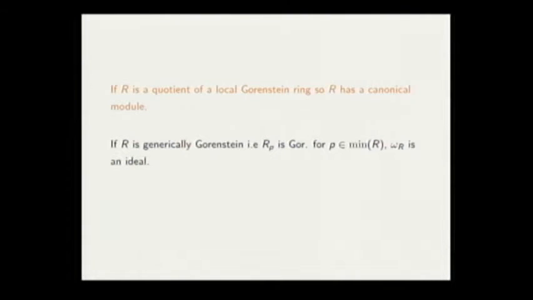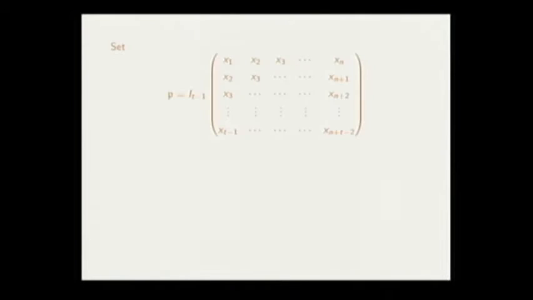So the good point is that Hankel rings have canonical ideals, but the next question is what the canonical ideal of the Hankel ring is, up to isomorphism at least. To set this up, we look at this sub-matrix of the Hankel matrix. This is a matrix coming from the first t minus 1 rows. And we consider all the maximal minors of this submatrix, and we call it P-frac.